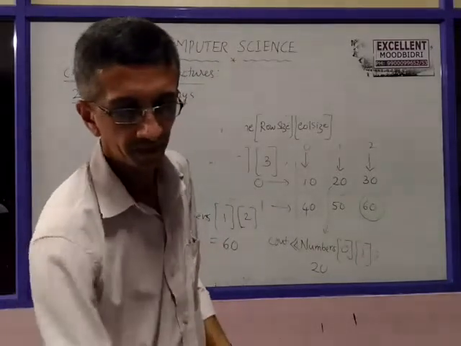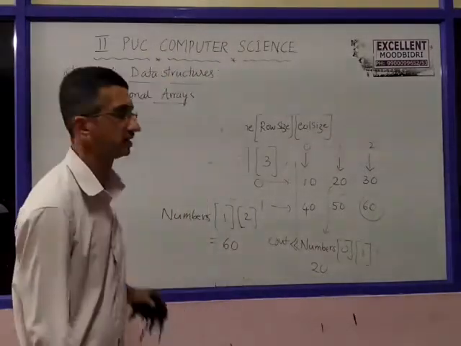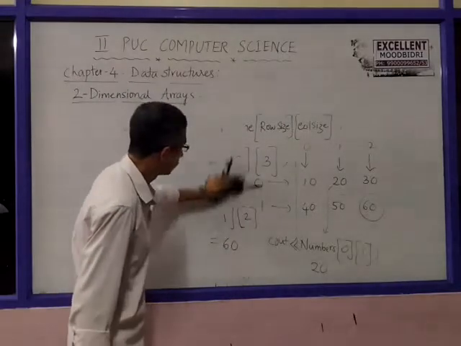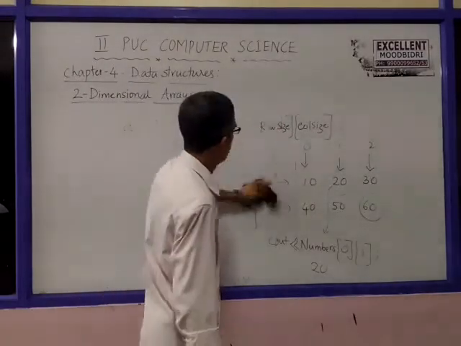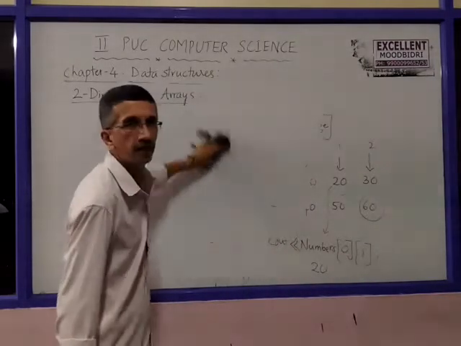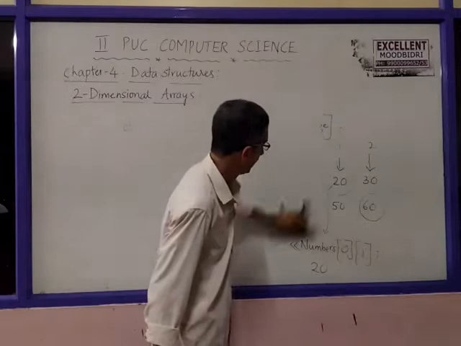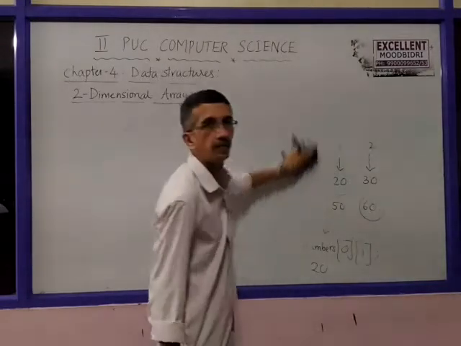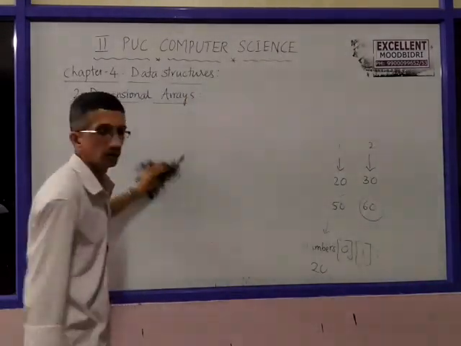This can be done, as I told, using two methods. One is the row major order, one is the column major order. I will repeat. The two-dimensional arrays can be represented in memory using two ways.